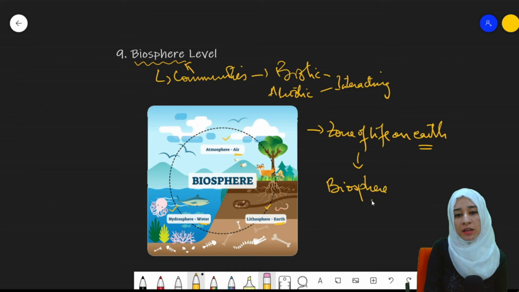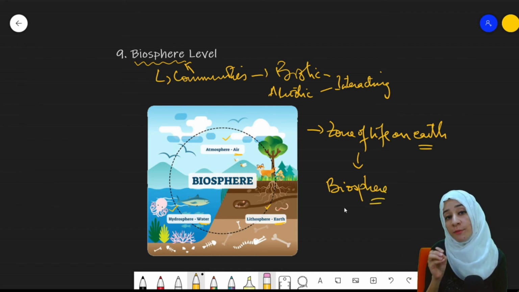And mind it, there is life everywhere on Earth in the form of microorganisms. So every single place where the abiotic and biotic components are interacting with each other will result in the formation of the biosphere.